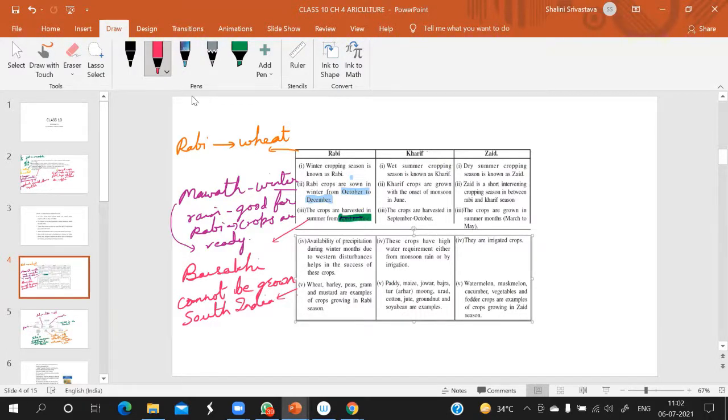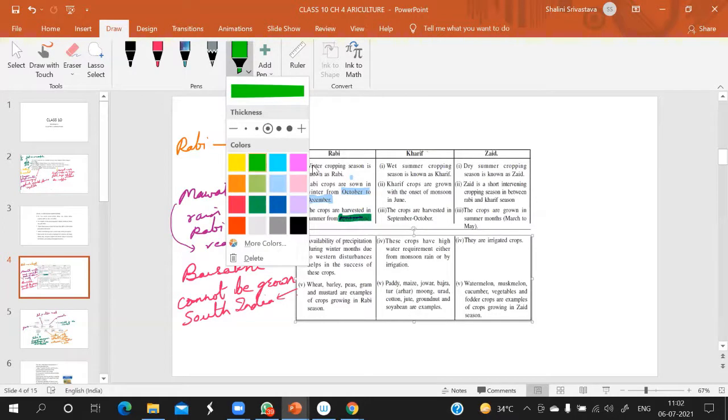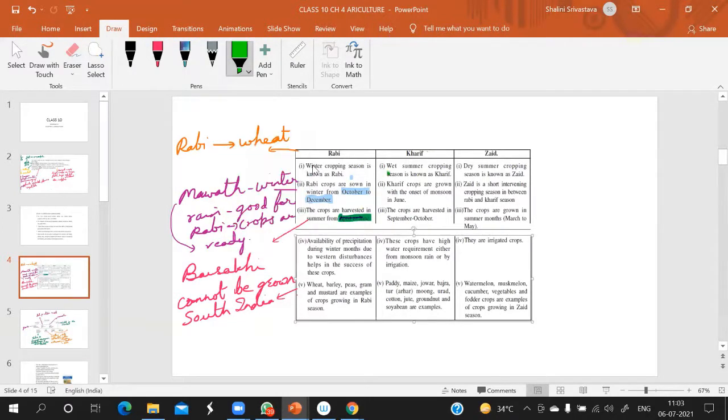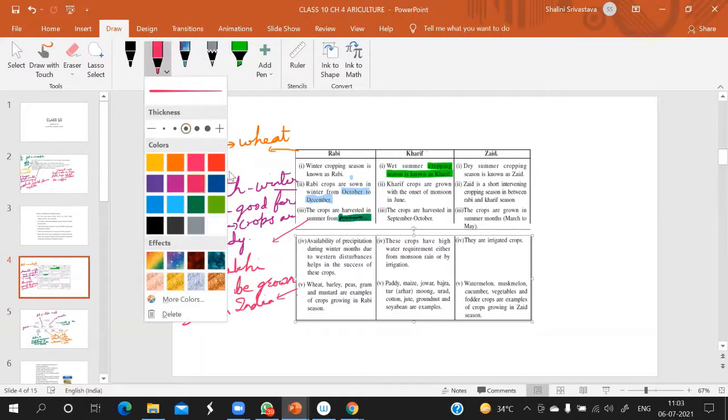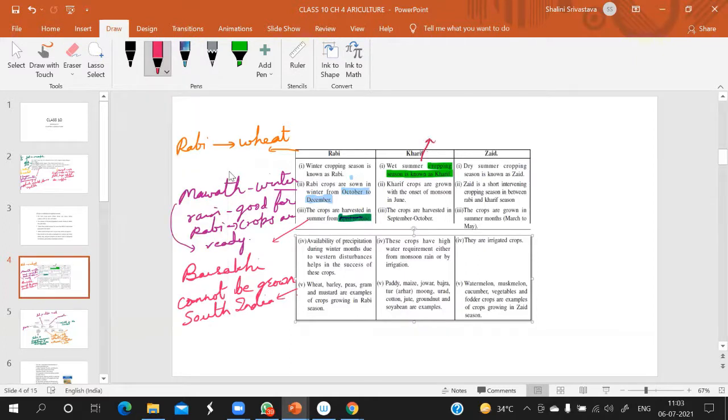Yes, ma'am. Now let us come to Kharif crop. Now what is Kharif crop? Kharif is onset of monsoon. Kharif crops are to be grown at onset of monsoon. What do you mean by onset? When rainfall starts. You can see nowadays as the rainfall started, people are moving towards paddy cultivation.